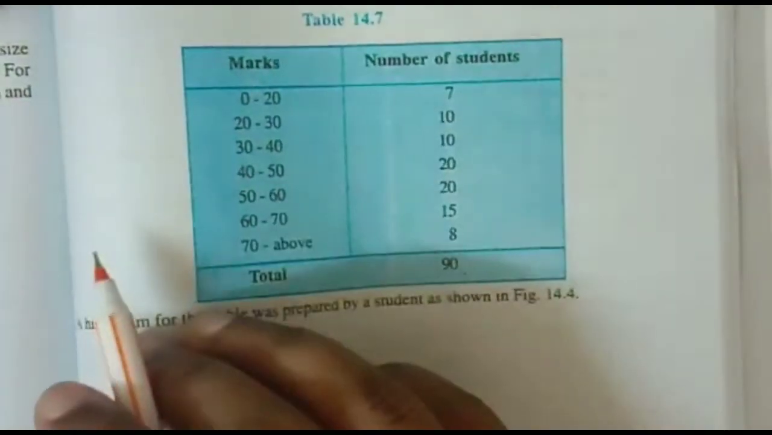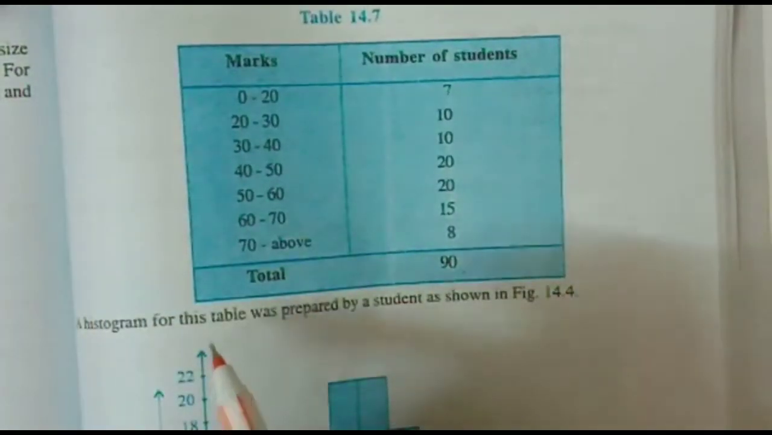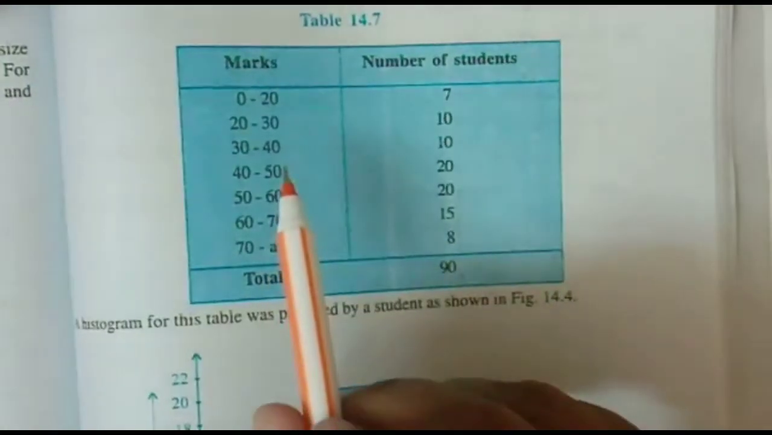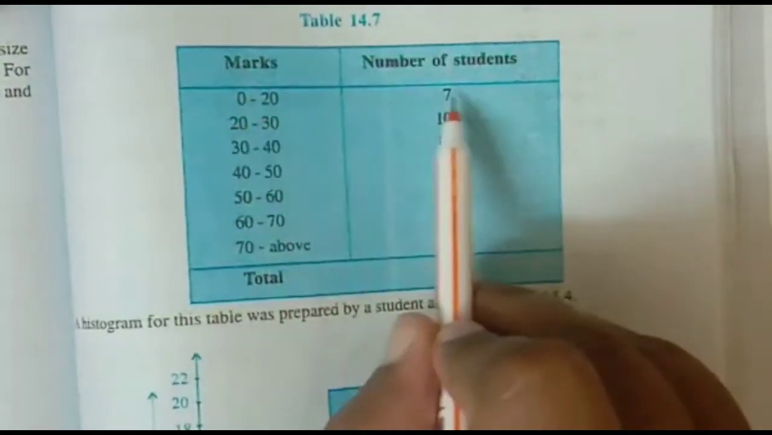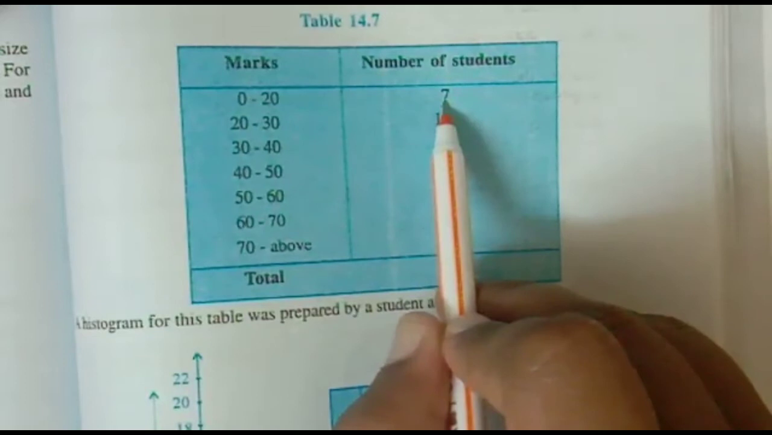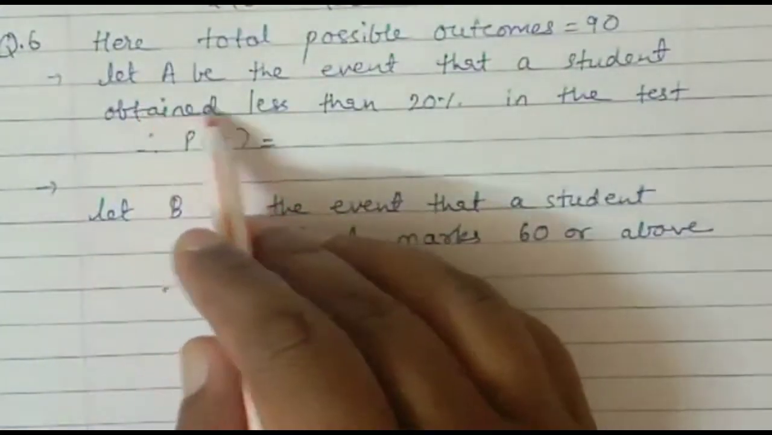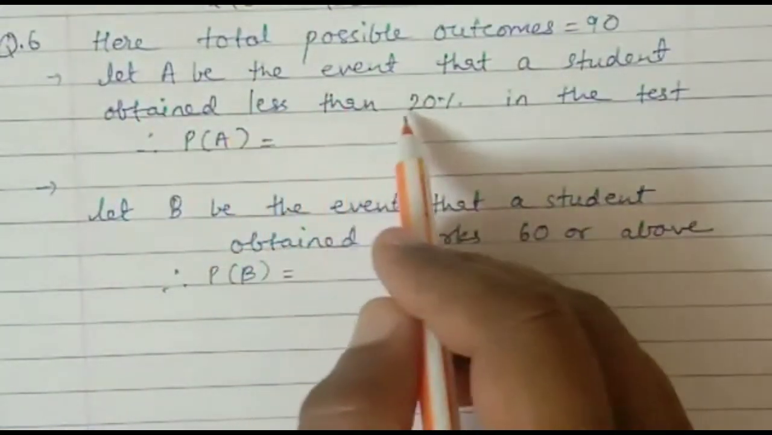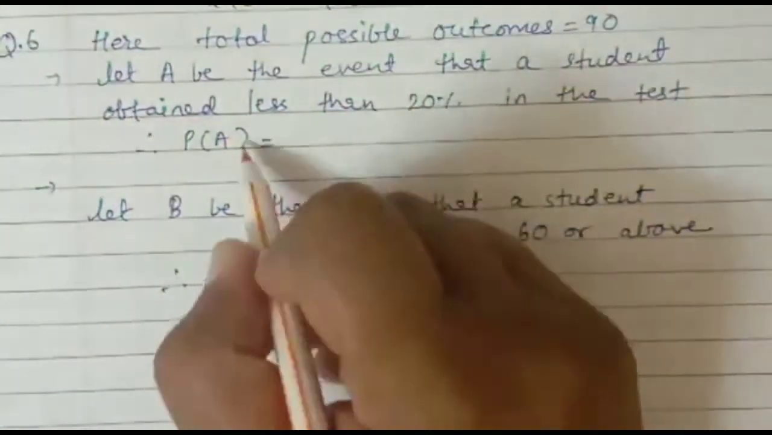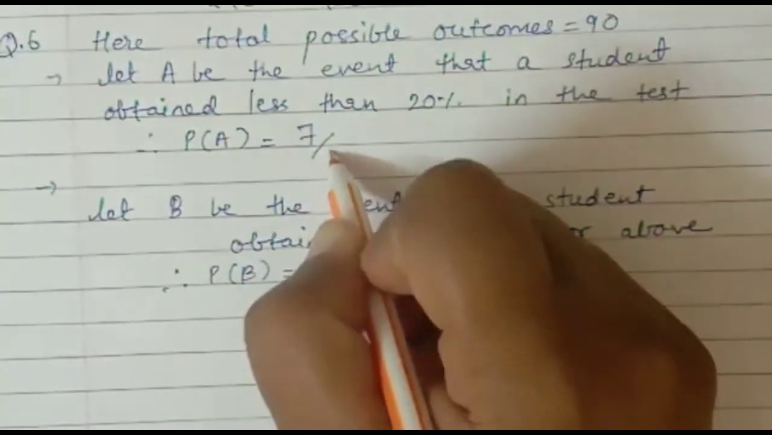So our question is, find the probability that the student has secured less than 20% marks. So less than 20% will be the first column, and you see the frequency is 7. So we will be getting the answer 7 upon 90. We will write it this way: let A be the event that the student is obtaining less than 20% marks in the test. So P of A will be equal to 7 divided by 90.